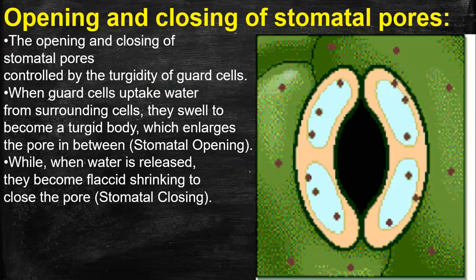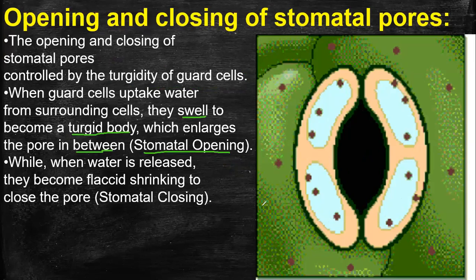When guard cells take up water from surrounding cells, they swell up. Swell means they enlarge in size and become a turgid body. When they enlarge, the pore in between opens. That is a stomatal opening.